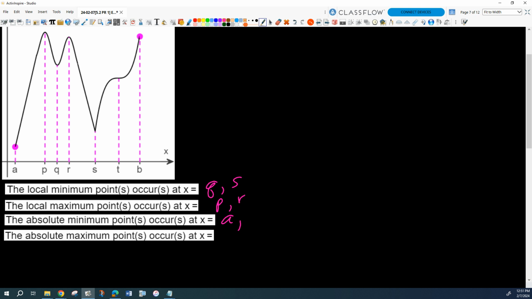You have to look closely, but what's the absolute maximum? Where does that occur? P, it looks like. So this peak appears to be the highest place anywhere on the graph. Oh, whoops, I guess we messed that up. So the absolute minimum occurs at A. Where does the absolute maximum occur? At P, I guess. I don't know if those are supposed to be tied or not, but we'll just say it's at P.